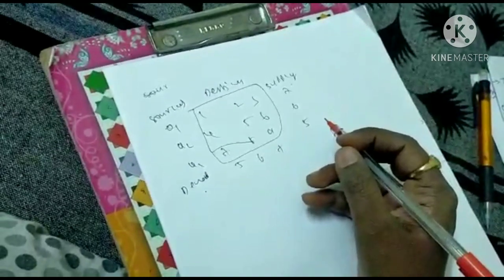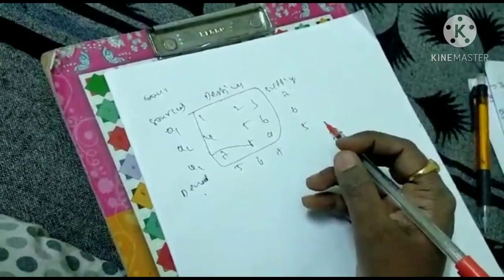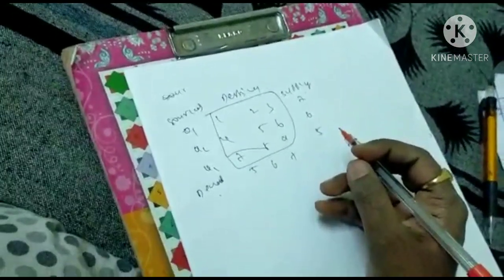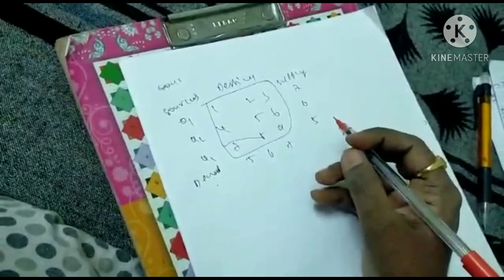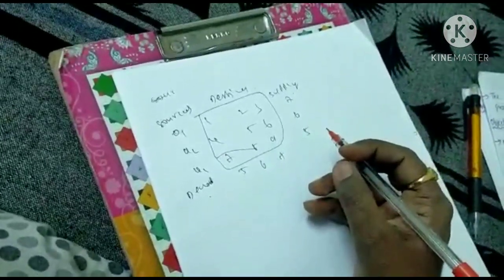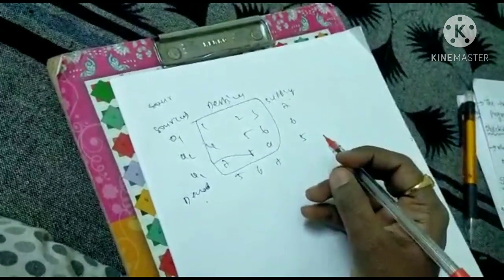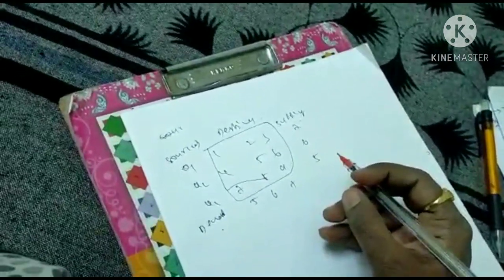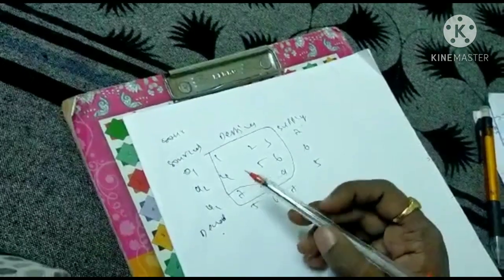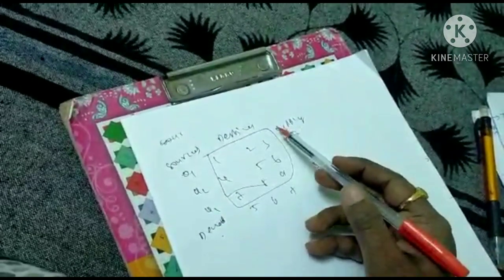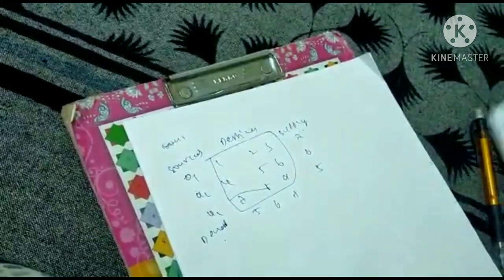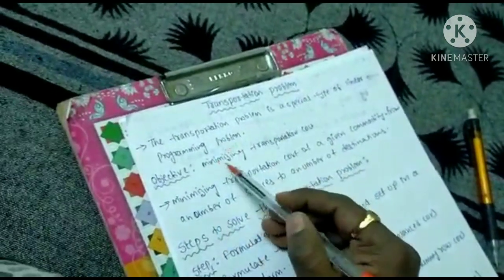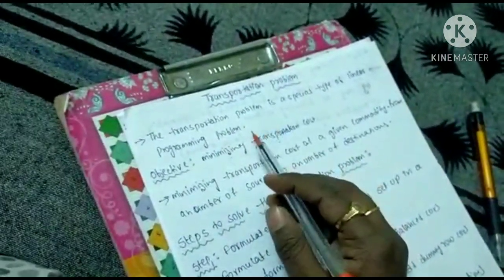What are the transportation facilities? There are air facilities, road facilities, and ship. So many facilities we have. Among these, we have to find out which one gives the minimum transportation cost to deliver the goods from the sources to the destinations. To find that out, we are using the transportation problem. That is the main objective. That's why we are using the transportation problem.